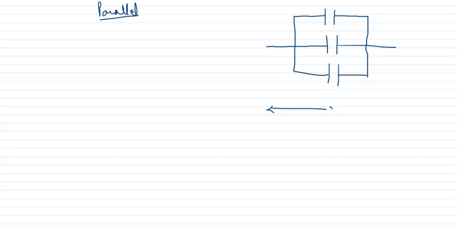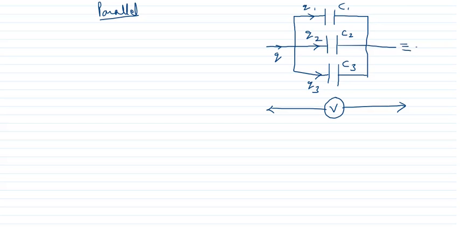Now potential applied is V, and here you can see capacitance C1, capacitance C2, capacitance C3. Here the charge will divide into Q1, Q2 and Q3. The net charge sent by the battery was Q. Clear? Now that these are in parallel combination, potential is same, that is V.